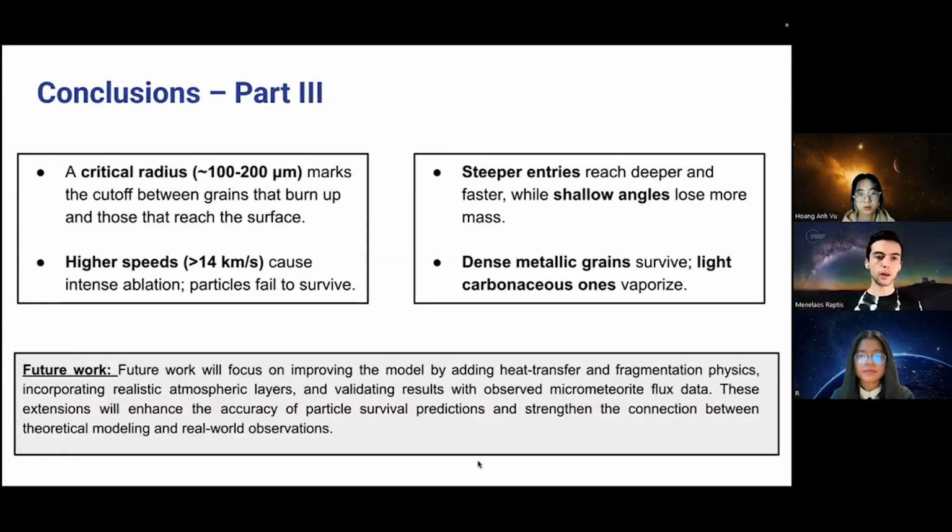For the conclusions for part 3, we examined how size, speed, angle, and composition determine micrometeorite survival. Grains smaller than 200 micrometers or faster than 14 kilometers per second burn up, while larger, slower ones survive. Steeper angles and dense metallic materials favor survival, with shallow or fragile grains vaporizing. Next, we'll include heat transfer and fragmentation to better match real micrometeorite data.